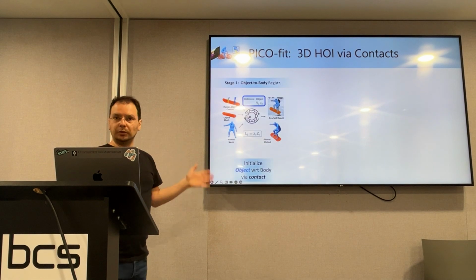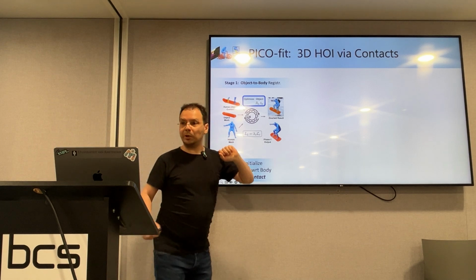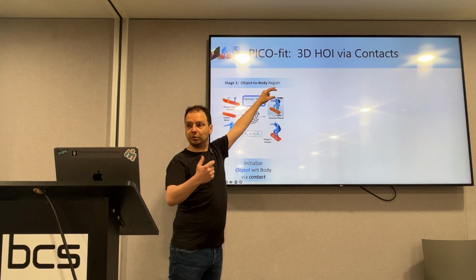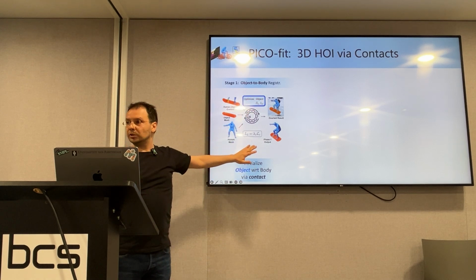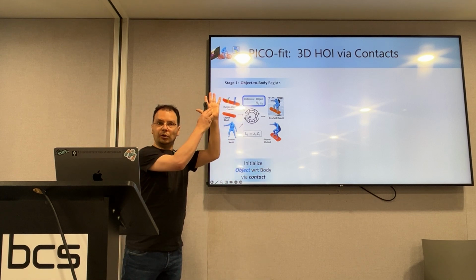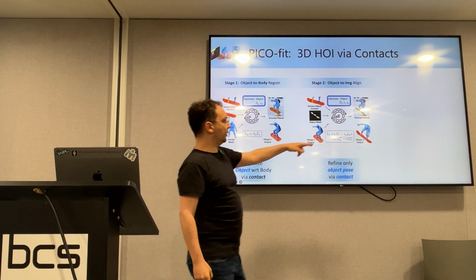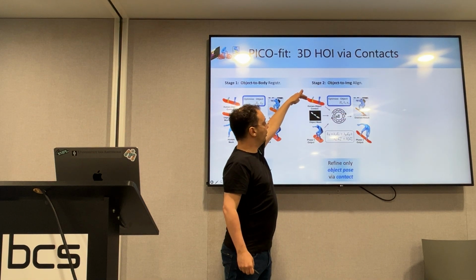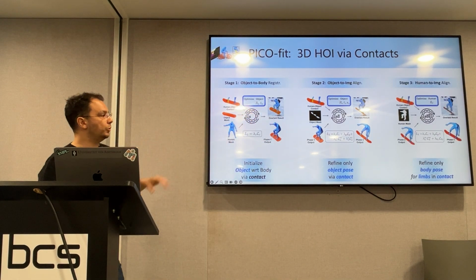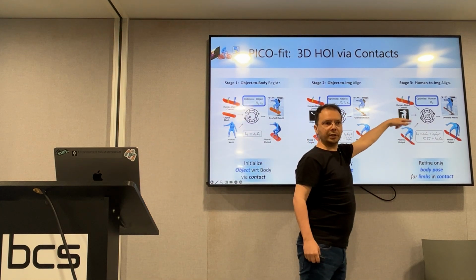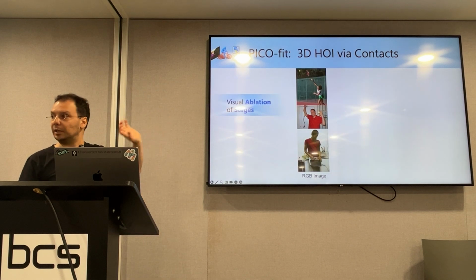So now we can use all these things in an optimization-based framework for reconstruction. At this point, we have initialized the blue body, shape, and pose, and only the shape for the object. So in the first optimization stage, we use the contact correspondences to snap the object onto the body, but these don't align with the pixels. So in the second stage, we keep the blue guy fixed, and we refine the pose of the object so that we keep pixel losses happy. And then we keep the object fixed, and we refine the blue body so that, again, we improve contacts while keeping pixel losses happy. This will make more sense visually.